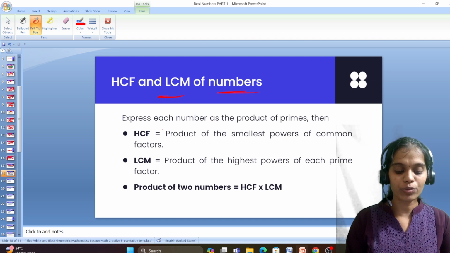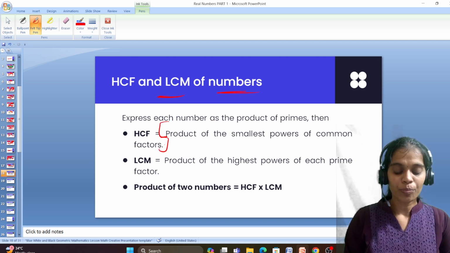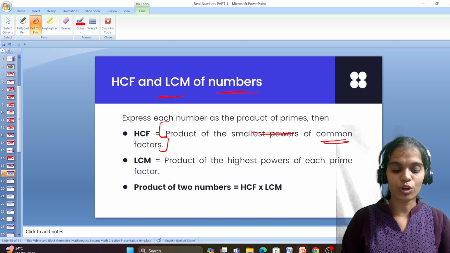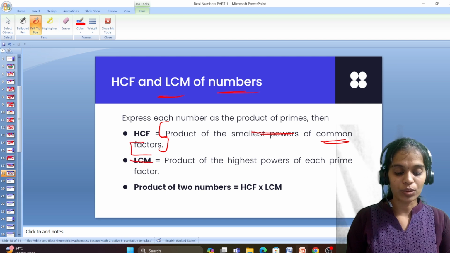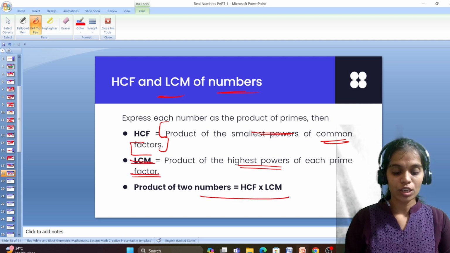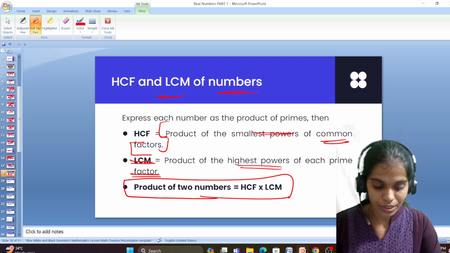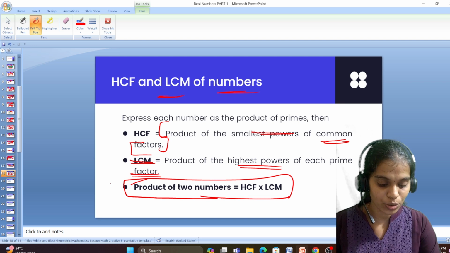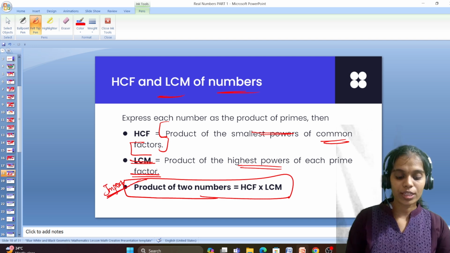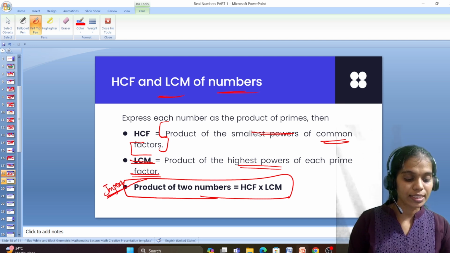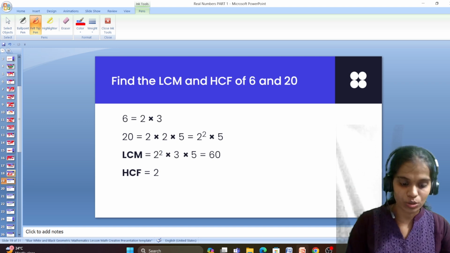HCF and LCM of numbers. HCF equals the product of the smallest powers of common factors. LCM equals the product of the highest powers of each prime factor. So the product of two numbers equals HCF into LCM, which is a very important one. Product of two numbers equals HCF into LCM. Just make a note of that.